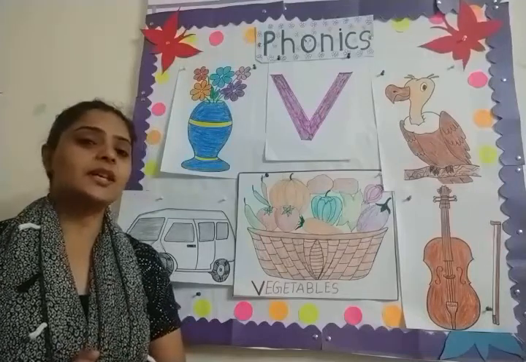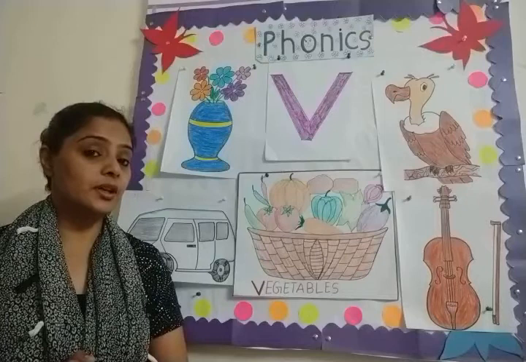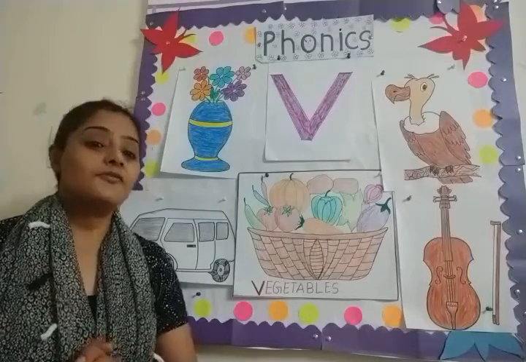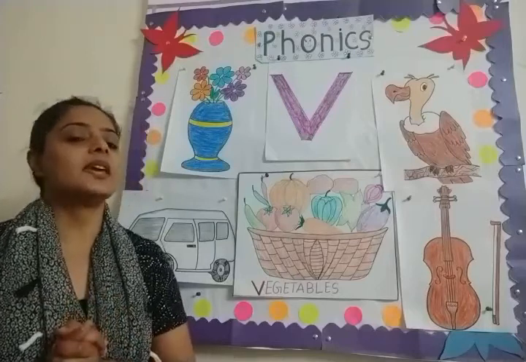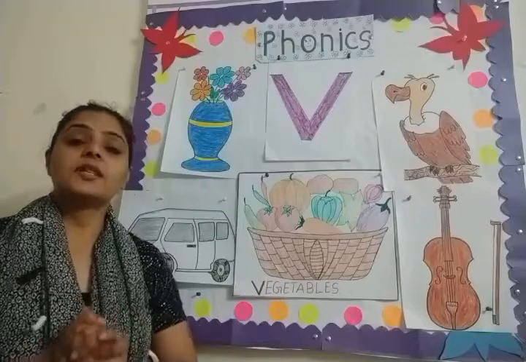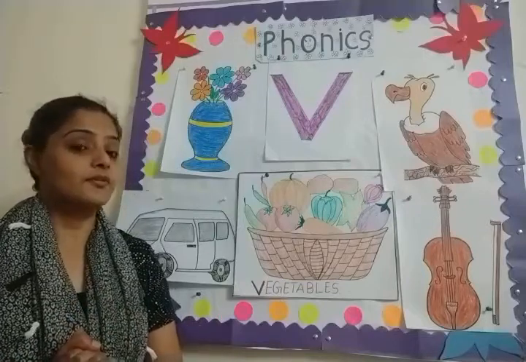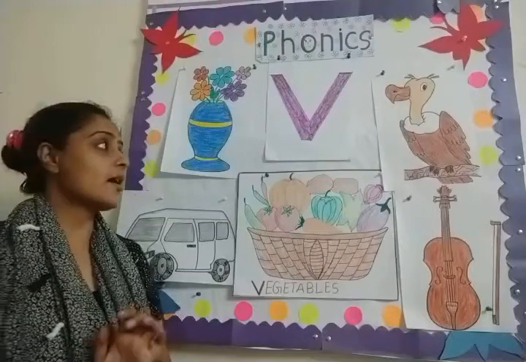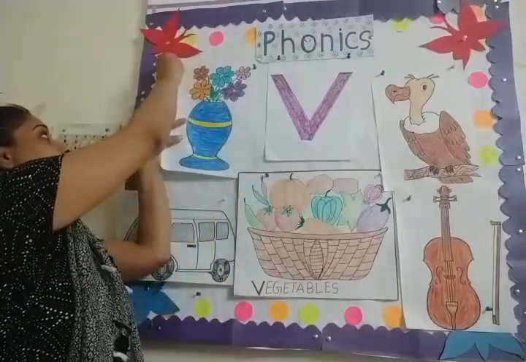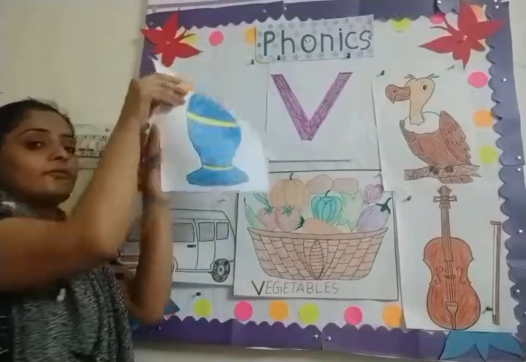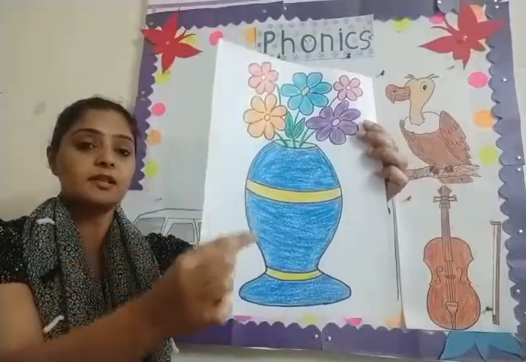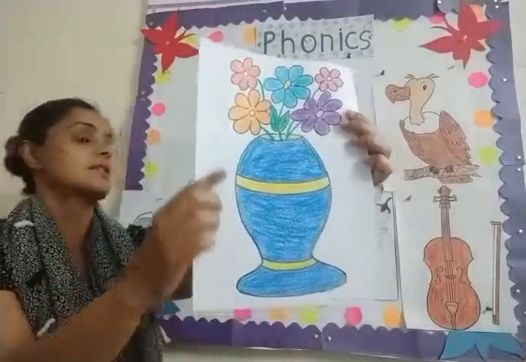Okay, so children, can you tell me which sound we have learned on Friday? We have learned V sound. Yes. V. And we have learned some vocabulary words of V sound. And these are for vase. What is this, children? For vase. We put the flowers in the vase. Okay.